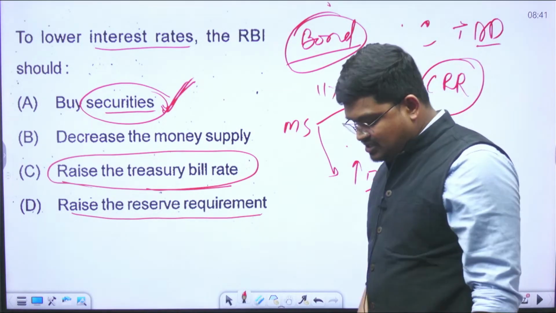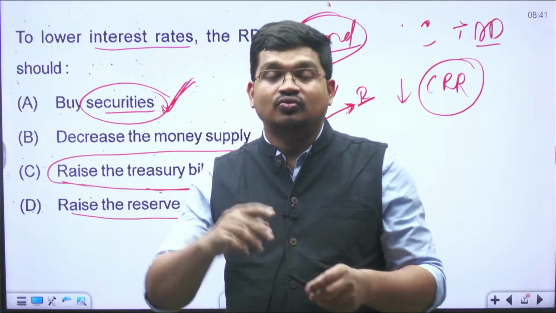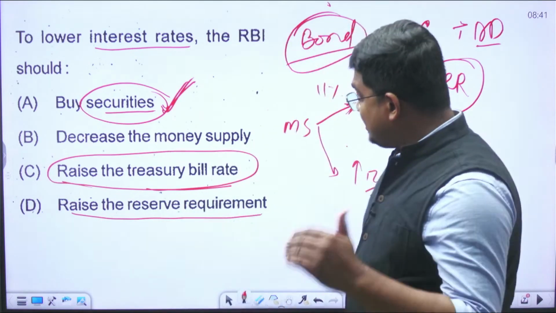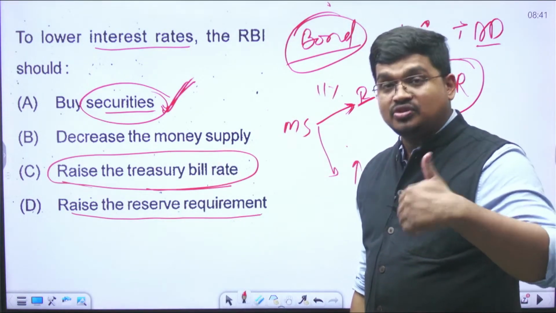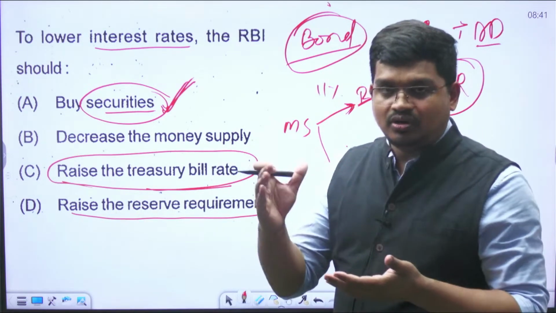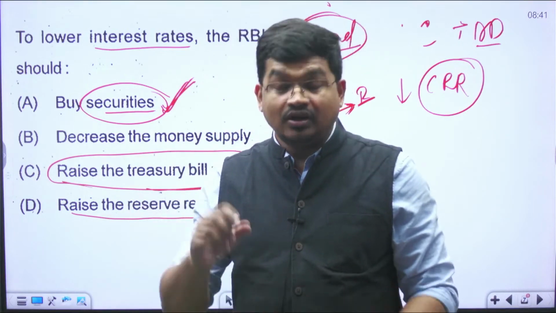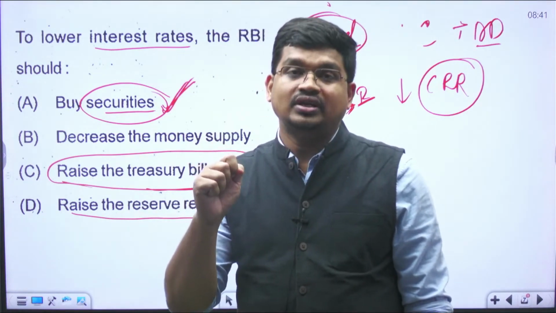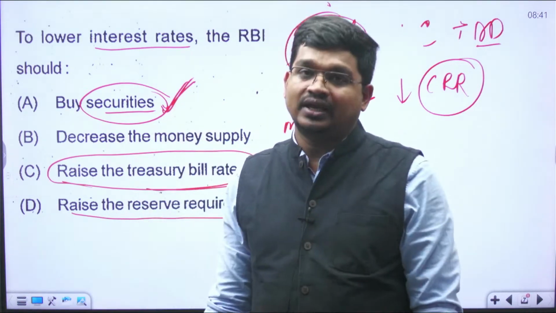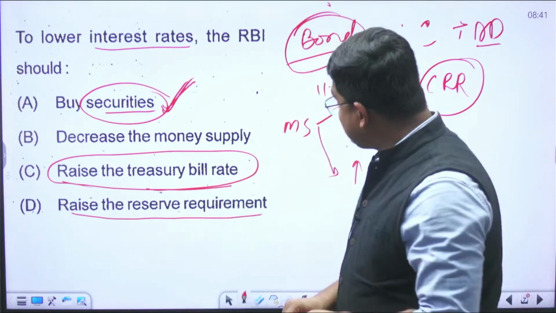CRR generally means commercial banks keep a certain amount with the RBI, in terms of cash with the RBI. As that cash amount with the RBI increases, money supply will come down, and when that CRR amount comes down, money supply will increase. Inversely related. Similarly, SLR.